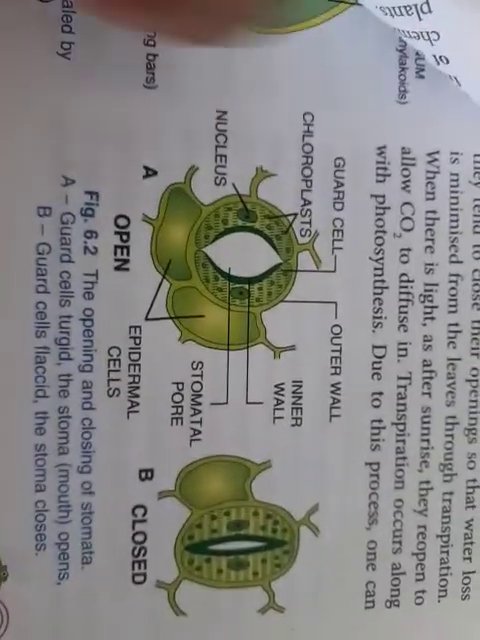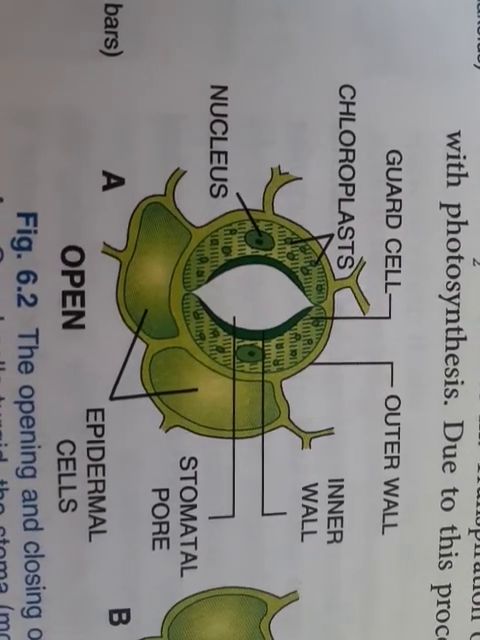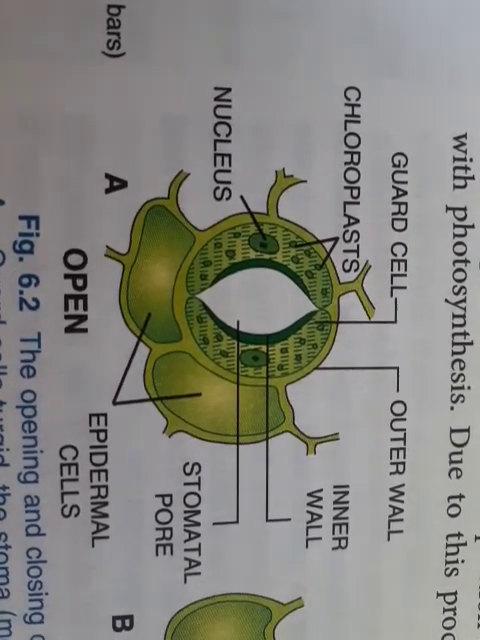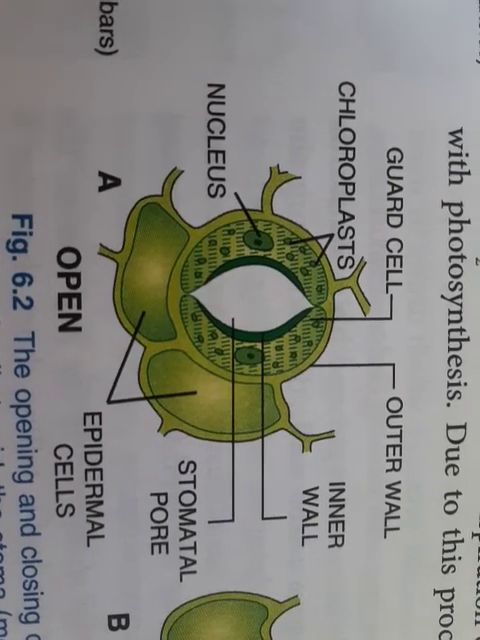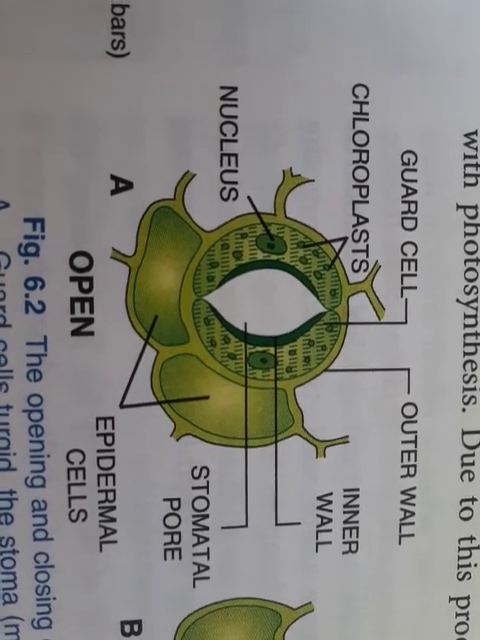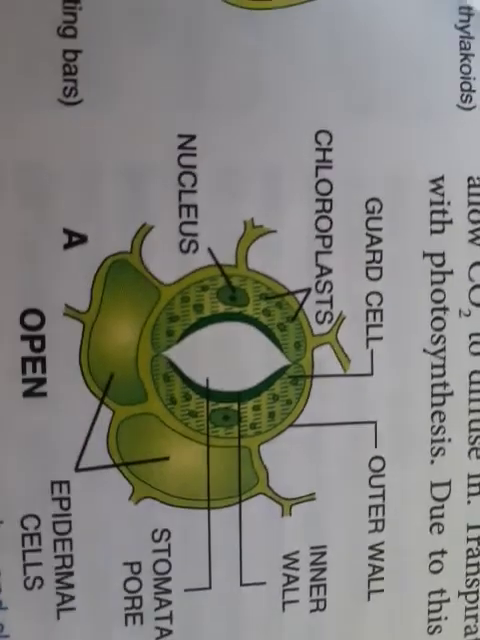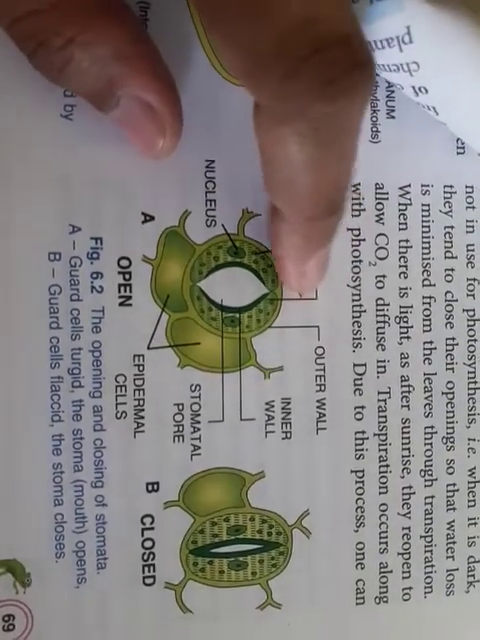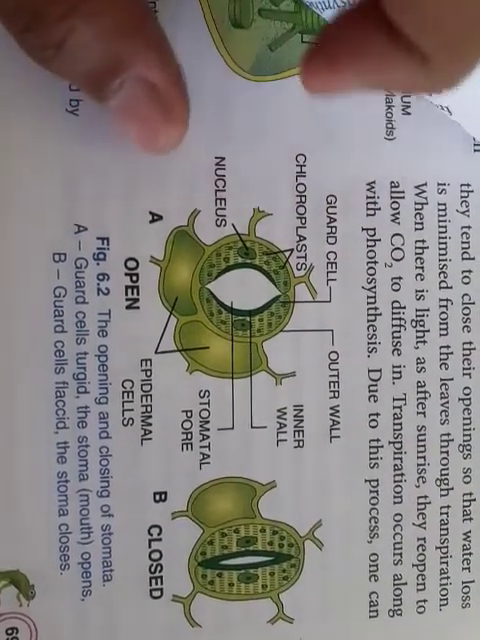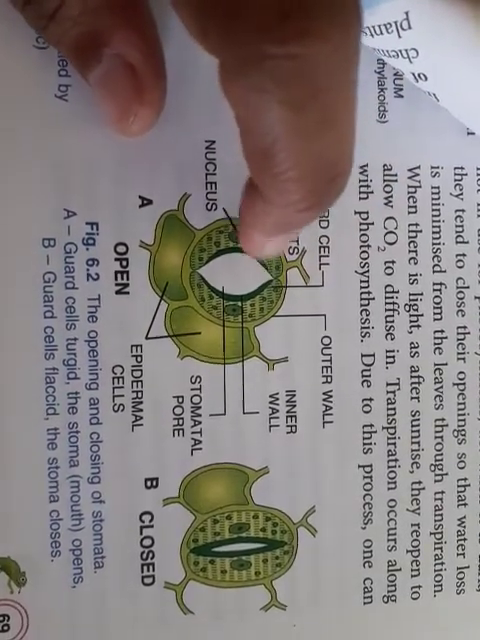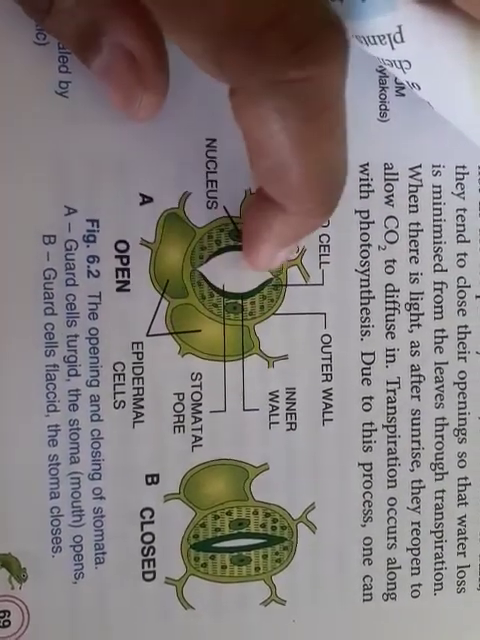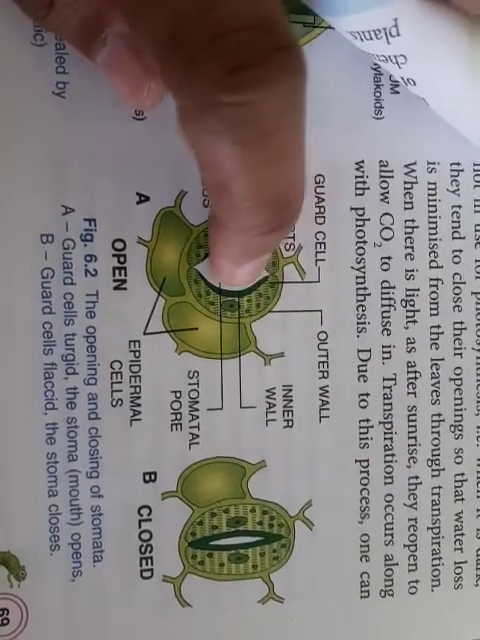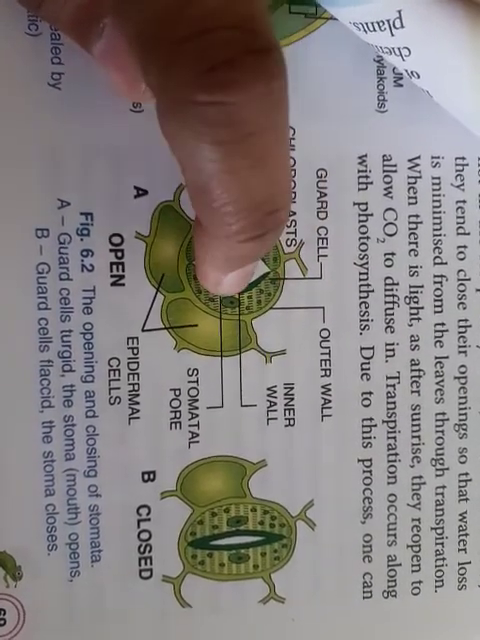So are you understanding what is actually happening here? The outer wall is there, as well as the inner wall. Because of photosynthesis and certain chemical changes, the contents inside the guard cells will be absorbing more and more water. Once they absorb more water, they become swollen, turgid. Because of turgidity, the guard cells are stretched and arch outwards, and a small aperture is created which opens the stomata.